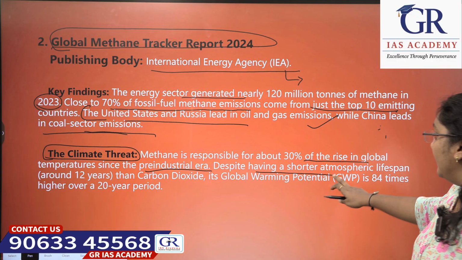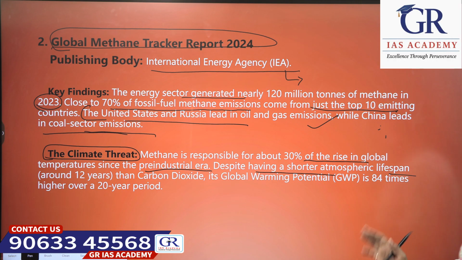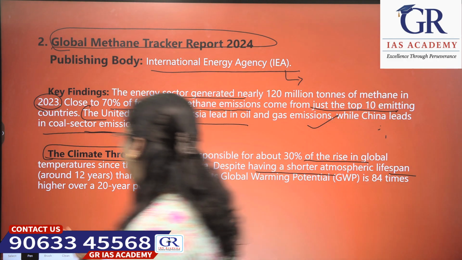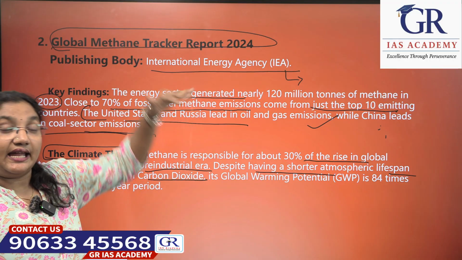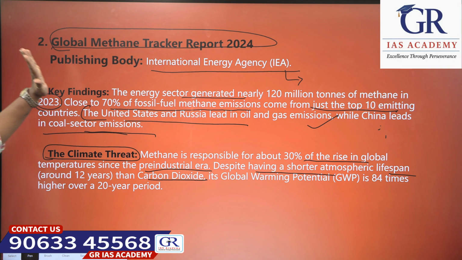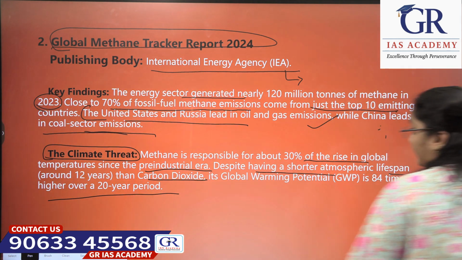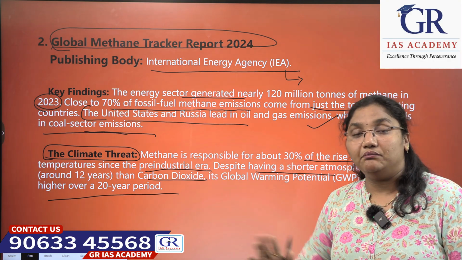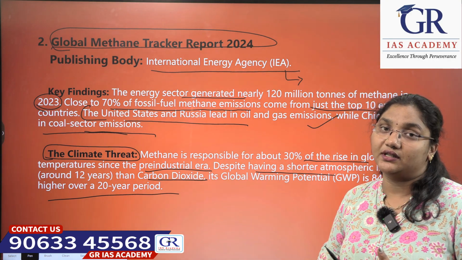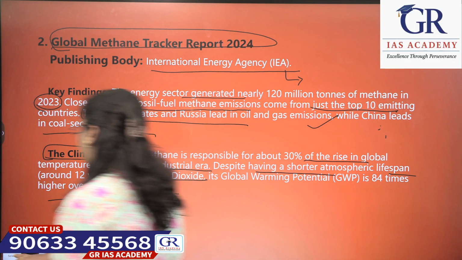Despite having a shorter atmospheric lifespan, around 12 years, than carbon dioxide, its global warming potential is 84 times higher over a 20-year period. This is the strategic point: methane is mostly harmful for global warming temperatures. It affects the global climate.